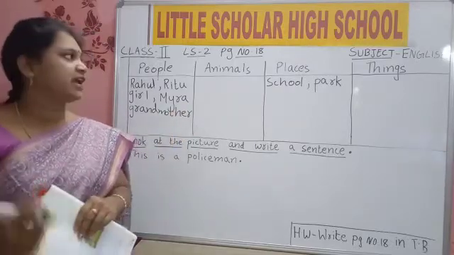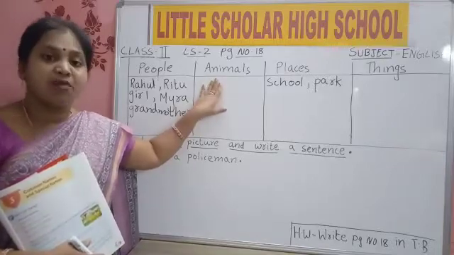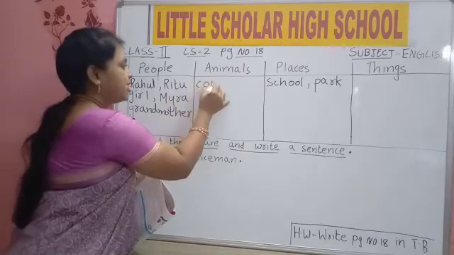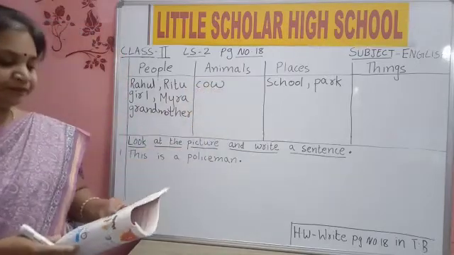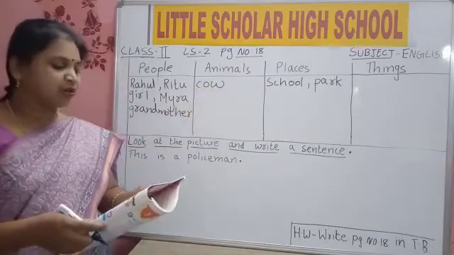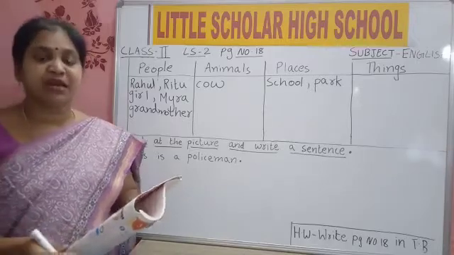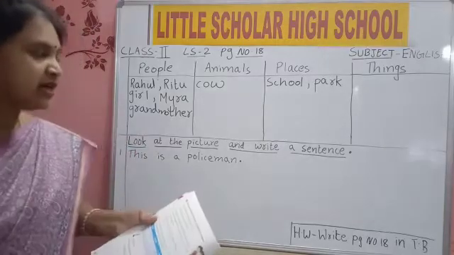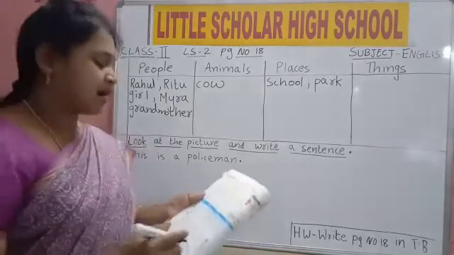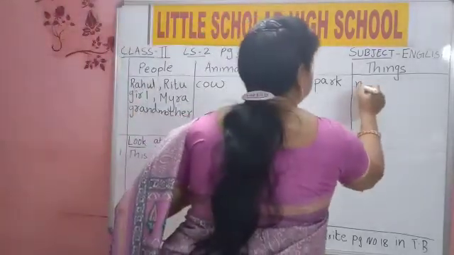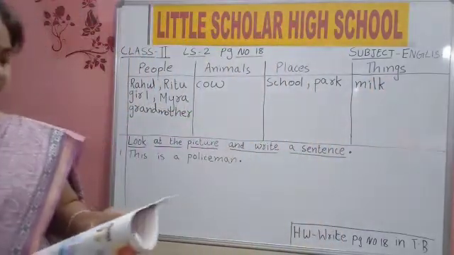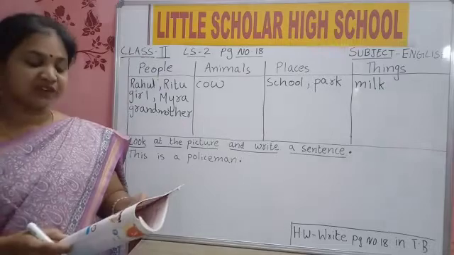Cow is what? Name of animal. Common name of animal. Cow. C-O-W, cow. Then the cow gives milk every day. What is milk? Every day you will drink milk. Yes, it's a name. It will come under the things column. M-I-L-K, milk, liquid item.